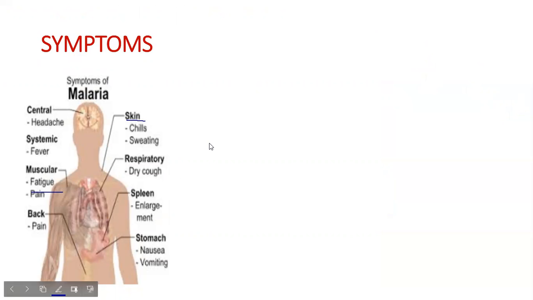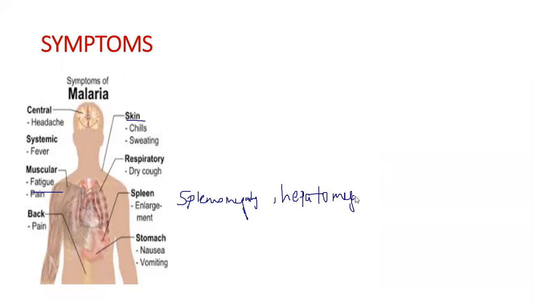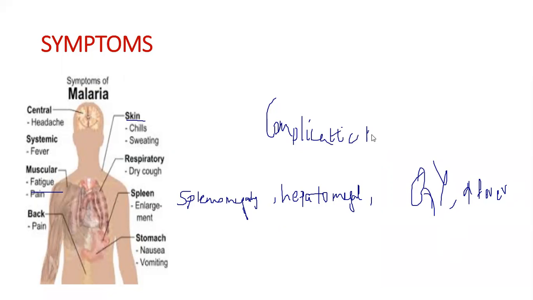There are complications of this malaria: you can notice splenomegaly, that is nothing but enlargement of the spleen, and you can also see enlargement of the liver, that is hepatomegaly, and there is renal failure. So there is renal failure, and there is high fever as well as jaundice. So these are the complications. But the three main symptoms are headache, fever, and sweating.